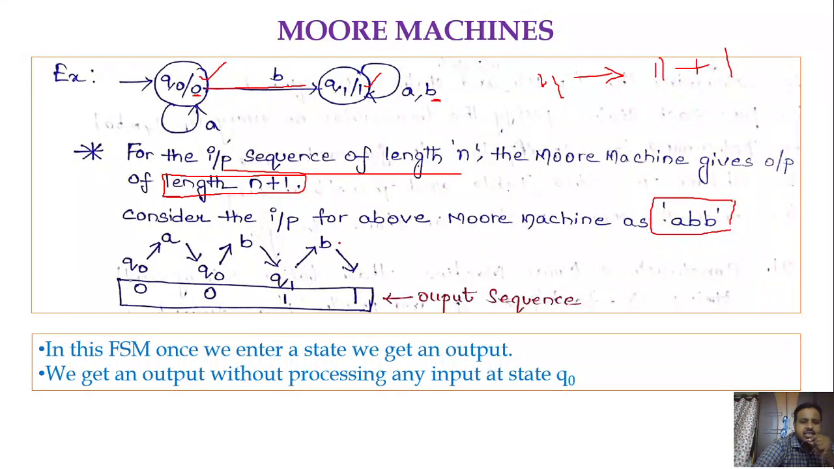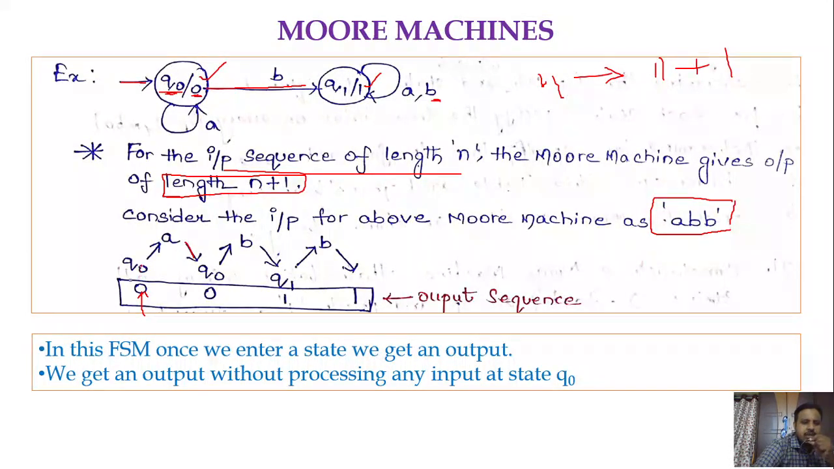So the input is ABA. So let us process it. So Q0 on A is self transition, that is Q0, right? So here you could observe, when you start processing the input symbol from Q0, you will get an output. Okay. So in the Moore machine, once you start processing your string from Q0, you will get an output, right? Why? Because every Moore machine starts with an initial state, right? So the moment when you start from the initial state, you are going to get an output. Why? Because the output is associated with a state.